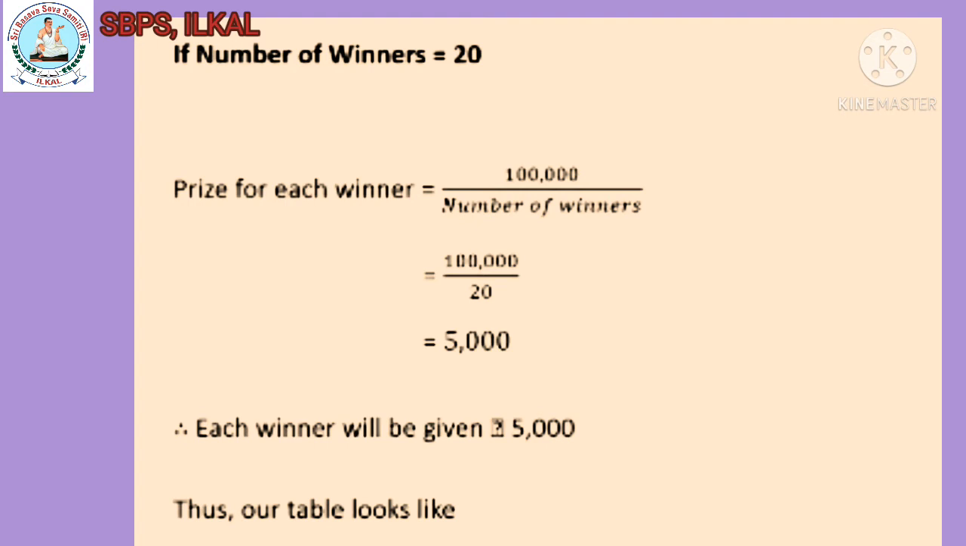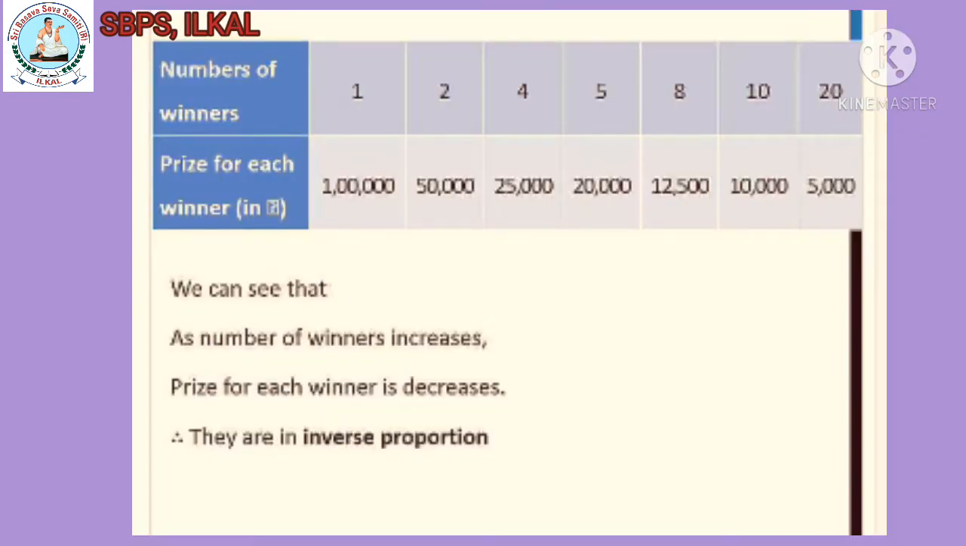Thus, our table looks like this. If number of winners is equal to 1, prize for each winner will be 1 lakh. If number of winners is 2, then each will get 50,000 rupees. If number of winners is 4, everyone will get 25,000 rupees. If number of winners becomes 5, then everybody will get 20,000 rupees.